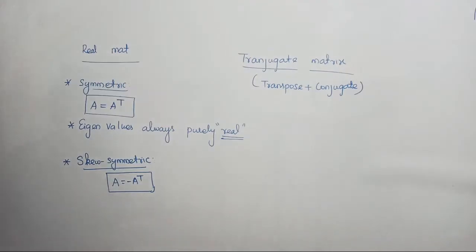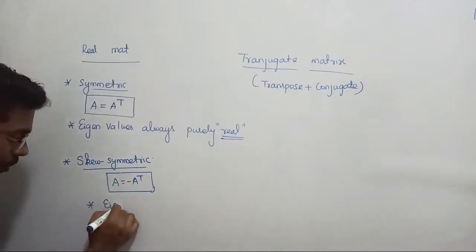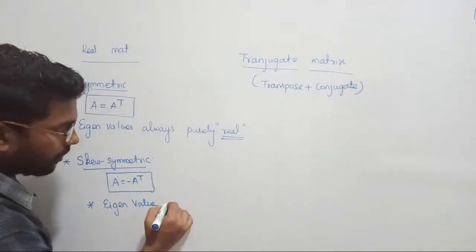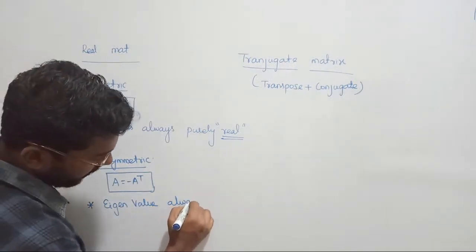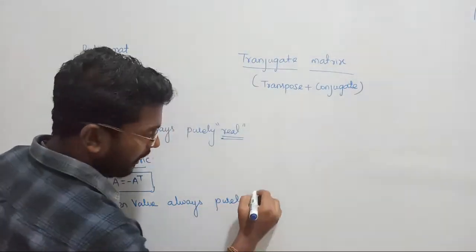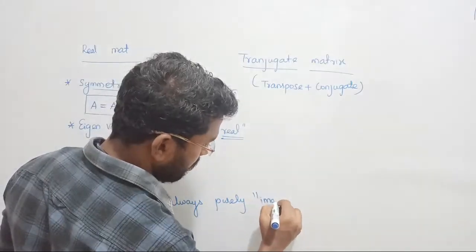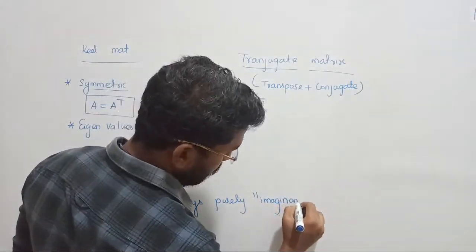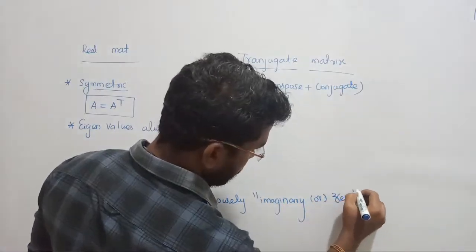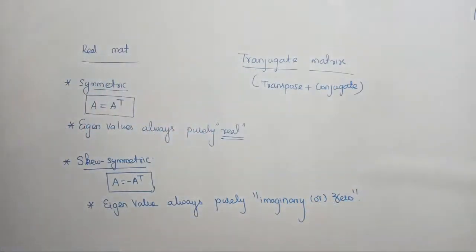With the proof, I have given these things there. If your matrix is a skew symmetric matrix, then its eigenvalue is always purely, guys, very important, purely imaginary or zero. Clear? I hope things are very clear. That is the property of a skew symmetric matrix.